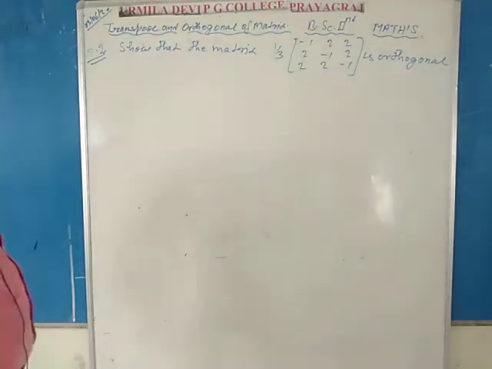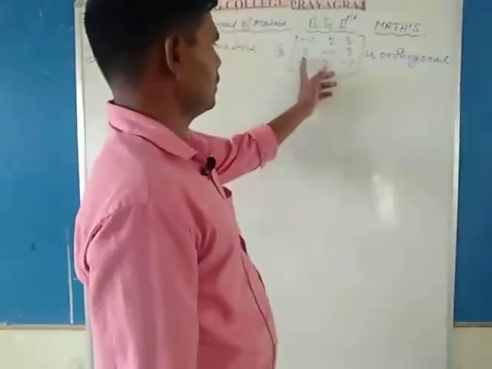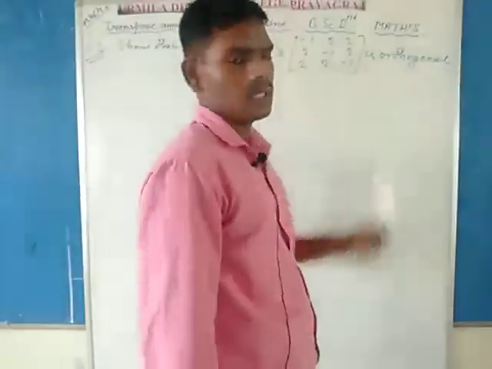In the second question, show that the matrix 1 by 3rd of: first row minus 1, 2, 2; second row 2, minus 1, 2; third row 2, 2, minus 1 is orthogonal.